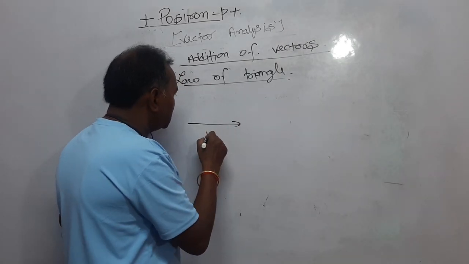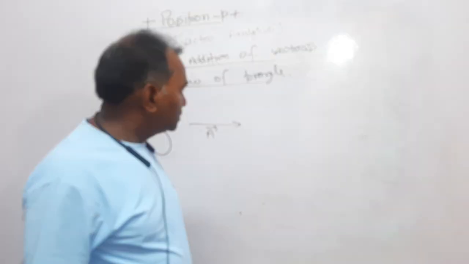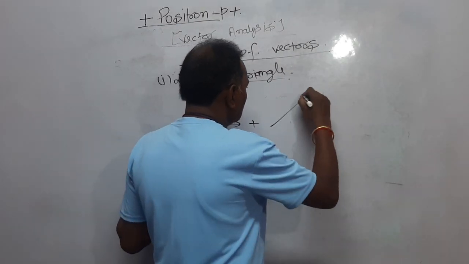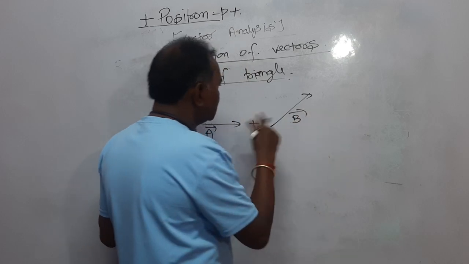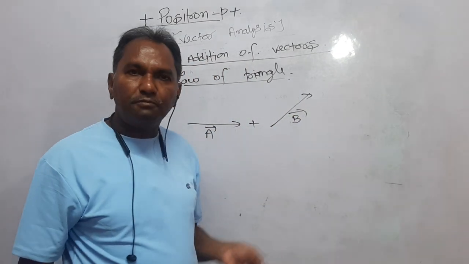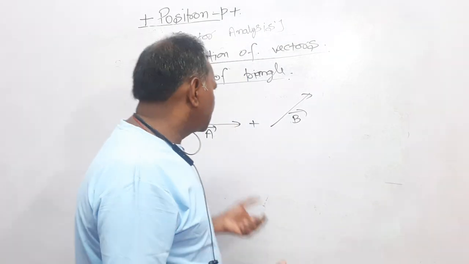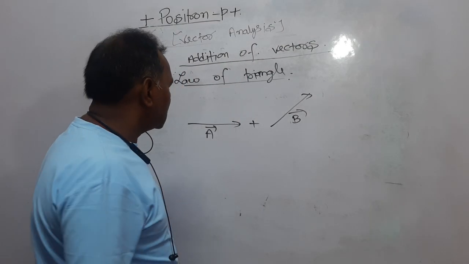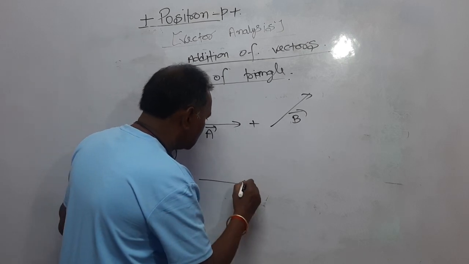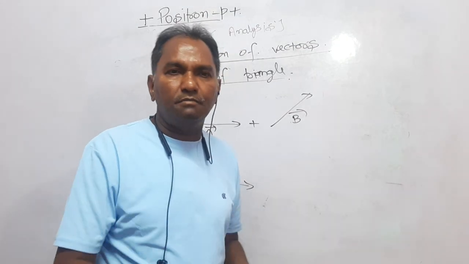Let it be a vector A, right? And you have to add vector B to this, okay? This is vector A and you have to add vector B to this. How will you do it? Simply, the law of triangle says, I have drawn a line parallel to vector A and equal in magnitude.